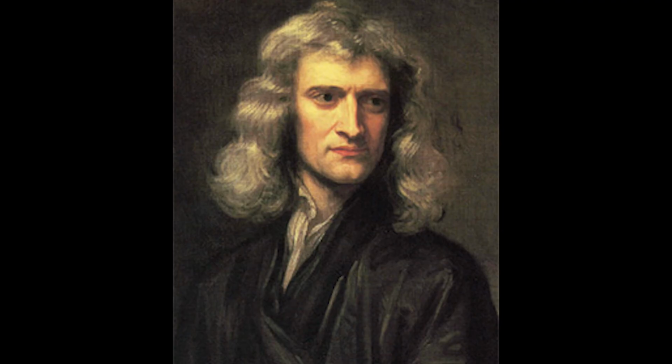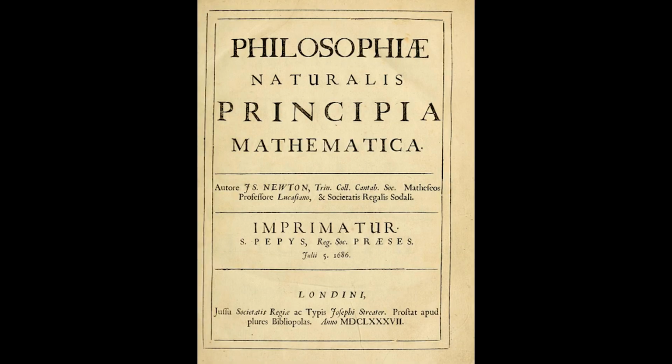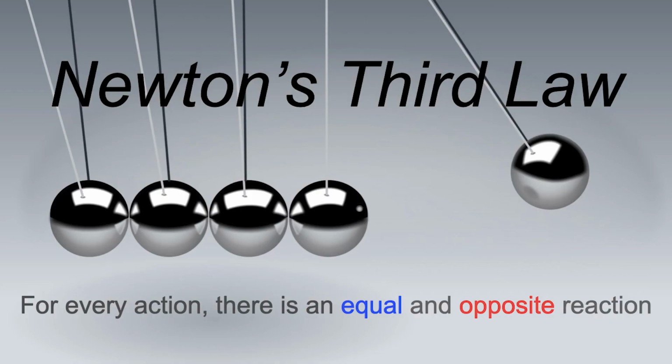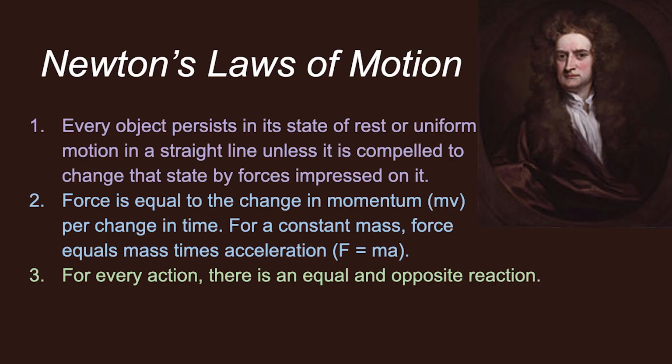The three laws of motion were first stated by Isaac Newton in his Mathematical Principles of Natural Philosophy, originally published in 1687. The third law states, if two bodies exert forces on each other, these forces have the same magnitude but opposite directions. By developing his three laws of motion, Newton revolutionized science.